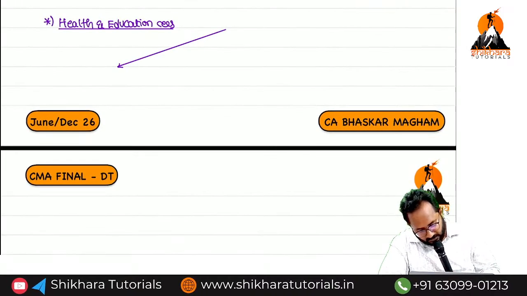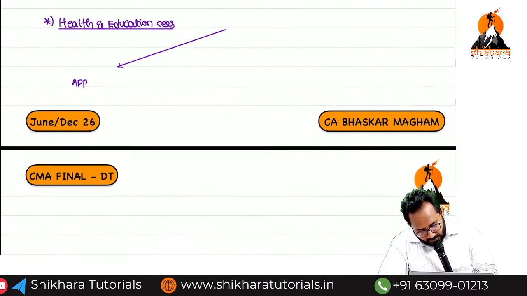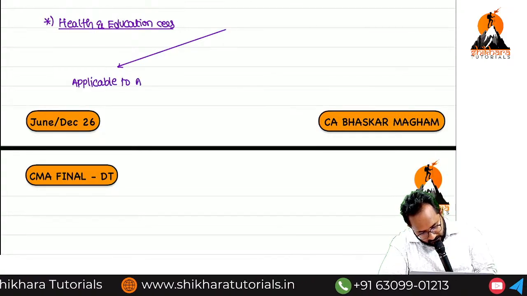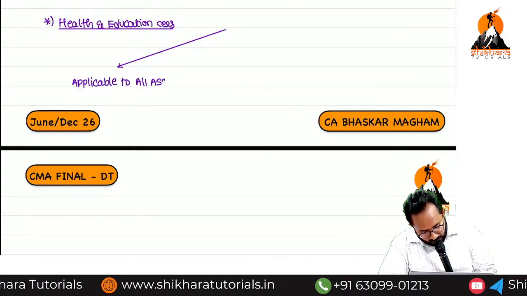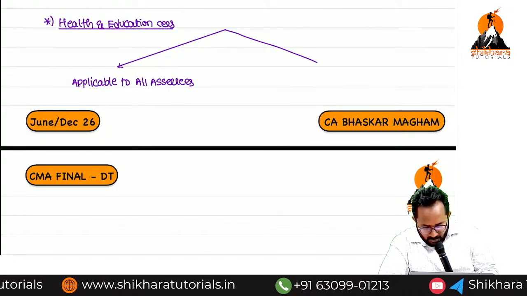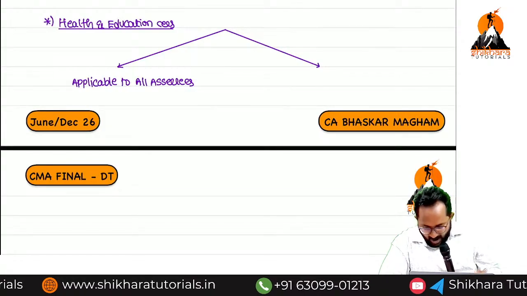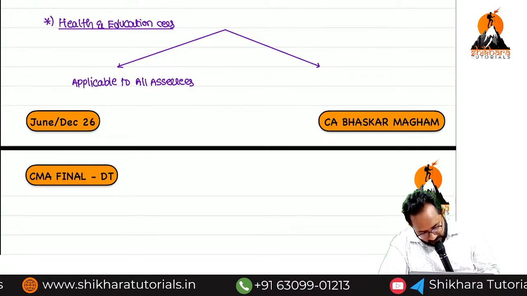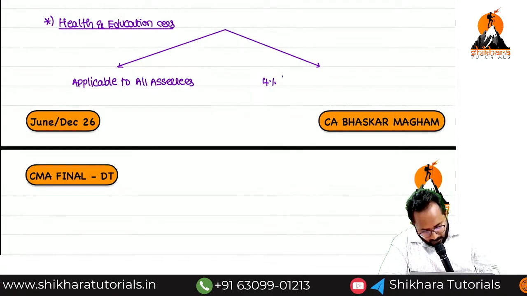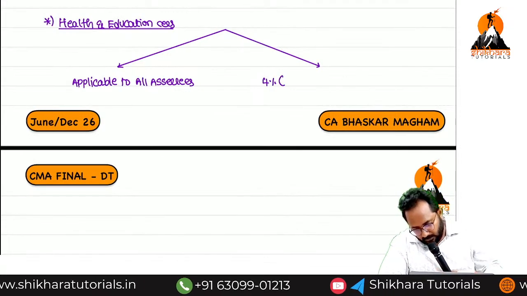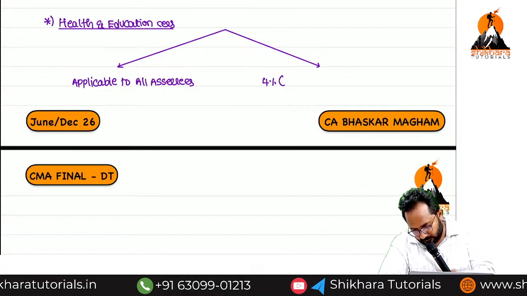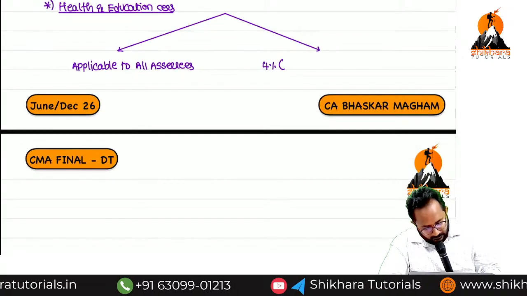This health and education cess is applicable to all assessees. Now, how much? 4% on what?